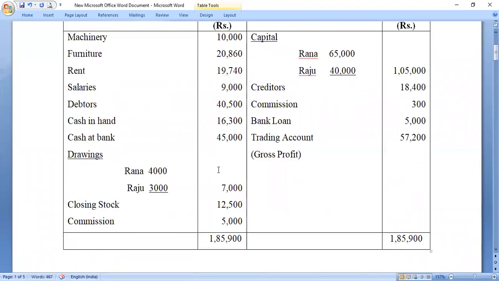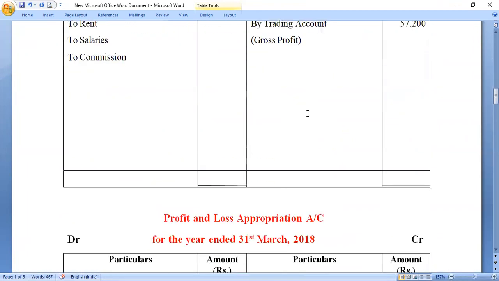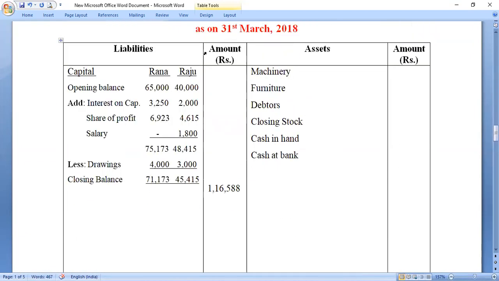Now we are done with the items of debit side of trial balance. Let us come to credit side. Capital, Rana and Raju, 65,000 and 40,000 respectively. See, in the balance sheet, I have already written that. In the balance sheet liability side, capital of Rana is 65,000 and Raju is 40,000. I have written it like this. You can also follow the same pattern.